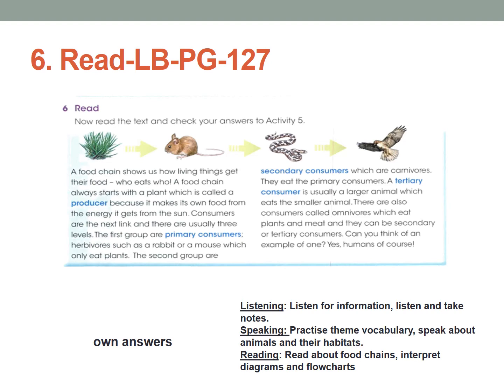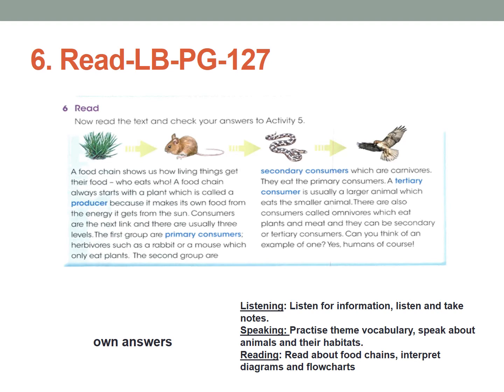Consumers are the next link, and there are usually 3 levels. The first group are primary consumers, herbivores. Herbivores eat only plants, such as a rabbit or mouse, which only eat plants. That is called herbivorous. The second group are secondary consumers, which are carnivores. They eat the primary consumers. Carnivore means they eat only flesh. Okay, they don't eat veg or any plant. They eat only animals.